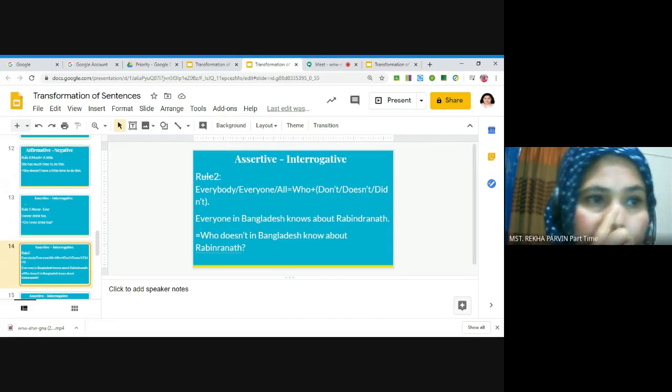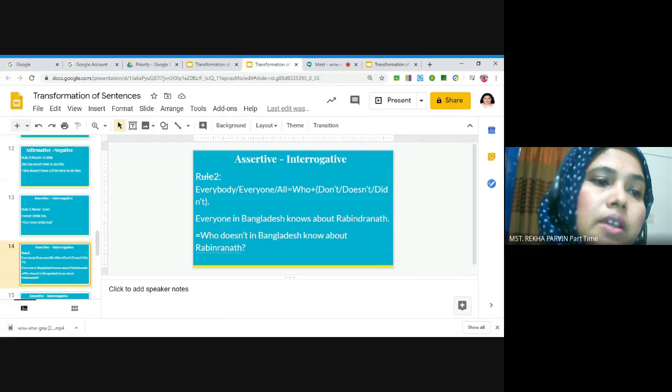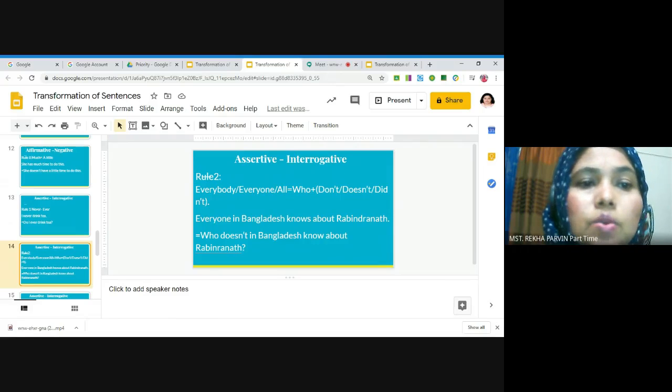And rule number 2: if we get everybody, everyone, all in any assertive sentence, then we will convert it with who plus don't, doesn't, didn't. So follow the examples. Everyone in Bangladesh knows about Rabindranath.